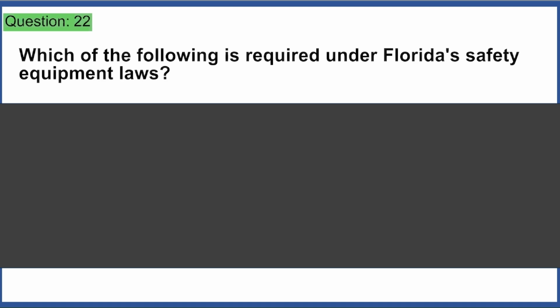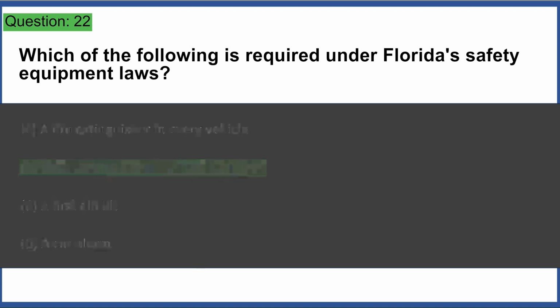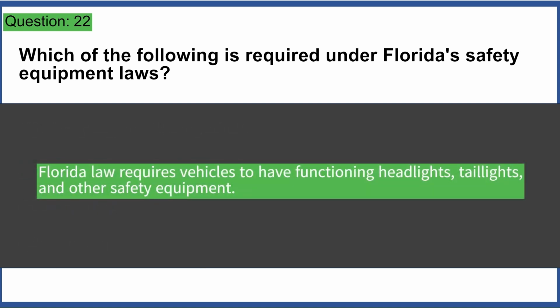Which of the following is required under Florida's safety equipment laws? A. A fire extinguisher in every vehicle. B. Functioning headlights and taillights. C. A first aid kit. D. A car alarm. Answer B. Florida law requires vehicles to have functioning headlights, taillights, and other safety equipment.